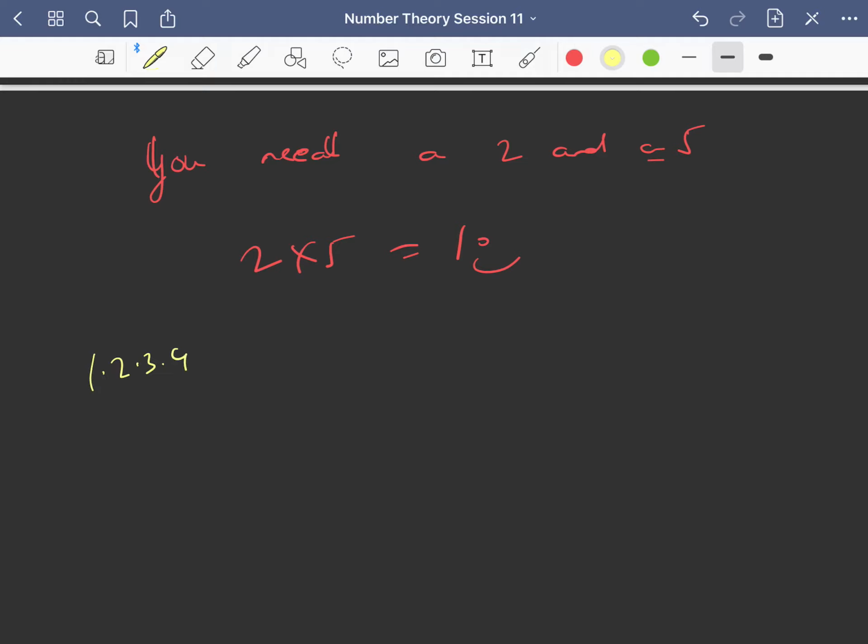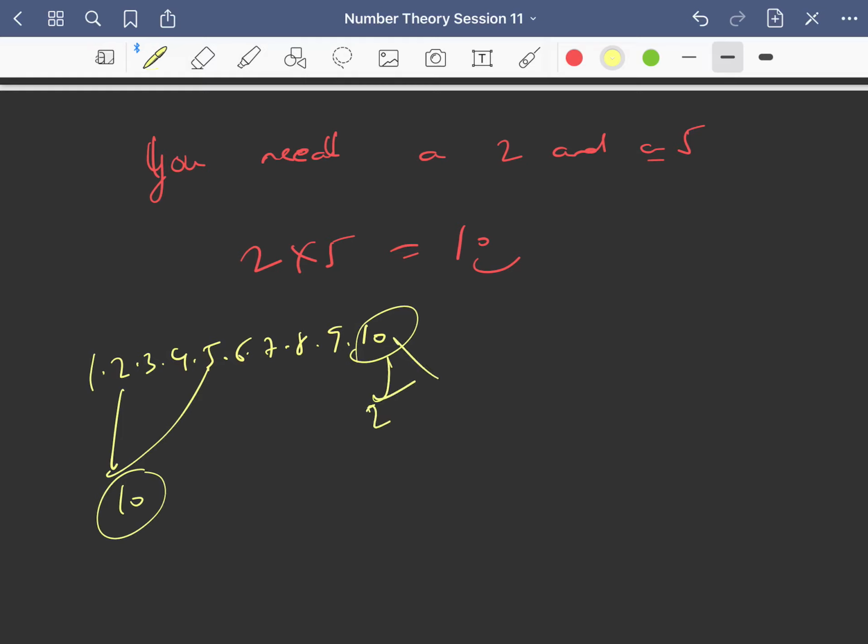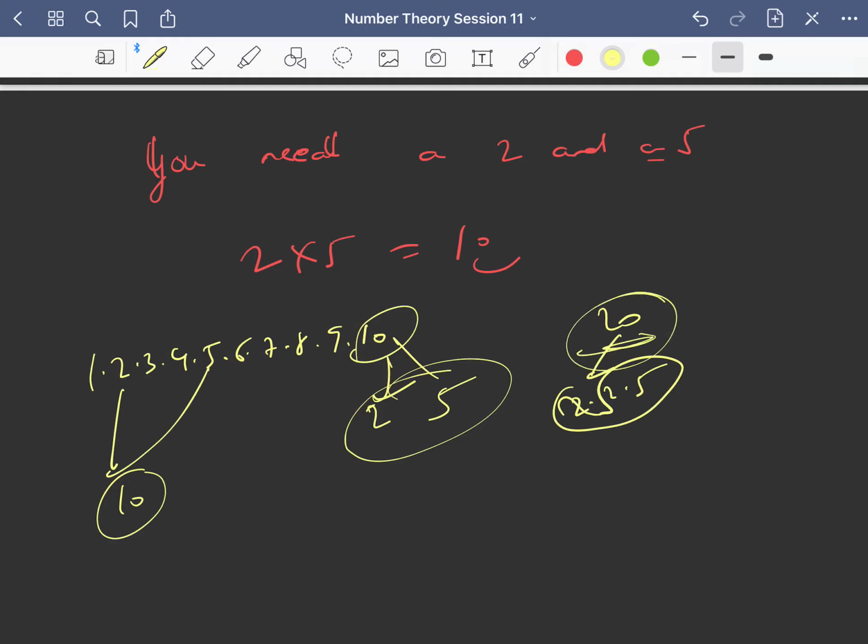Even if you take say 10 factorial, this 2 and this 5 will contribute 10, and this will make a 0. Inside 10 we have 2 into 5 only. Inside 20 we have 2 into 2 into 5, so we have 2 and 5 inside 20 also. So this 2 and 5 is only contributing to zeros.